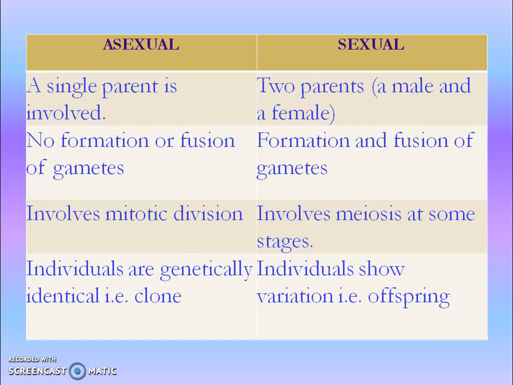Asexual reproduction involves mitotic division, whereas sexual reproduction involves meiosis at some stage during gamete formation. In asexual, individuals are identical, so they are called clones. In sexual, the individuals show variation and they are called offspring. Then you can see different methods of asexual reproduction.